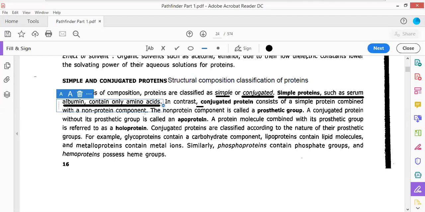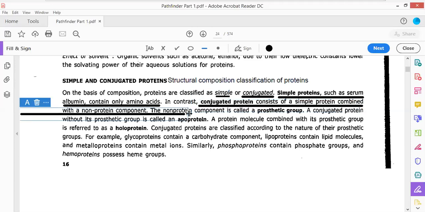Now what do you mean by conjugated protein? Conjugated proteins, on the other hand, are a simple protein combined with a non-protein part. When a simple protein is combined with a non-protein part, the protein which is produced is referred to as a conjugated protein. The non-protein part present in these proteins is referred to as the prosthetic group. This is very important. This protein consists of a protein part and a non-protein part, and such proteins are called conjugated proteins.